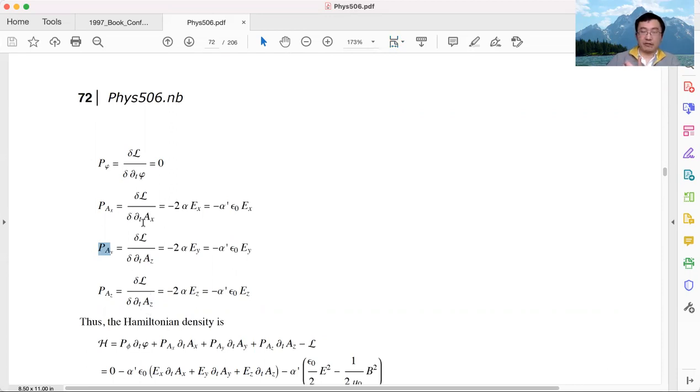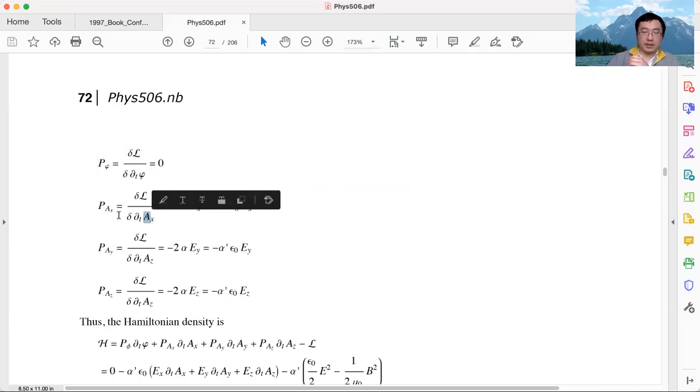And this variation, we already calculated in the previous section, so we can copy the same formula. The Lagrangian density variation with respect to the time derivative of phi is 0. That's something we showed in the previous section, which means the phi field doesn't have a canonical momentum. The corresponding canonical momentum of the phi field is always 0.